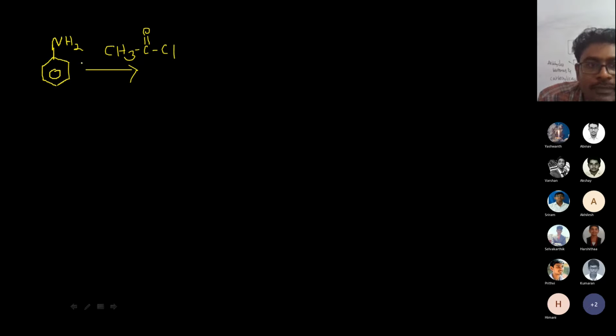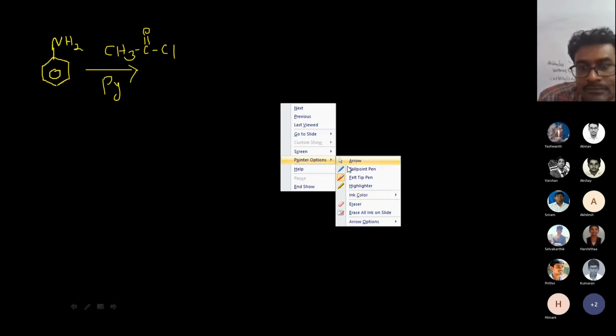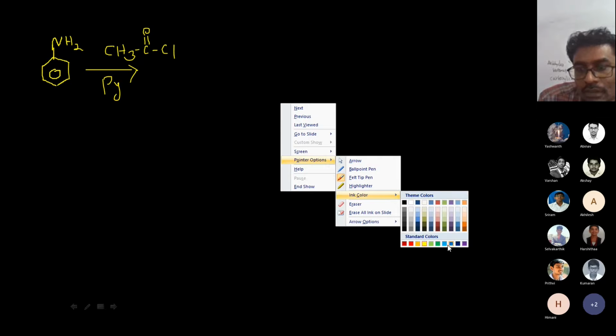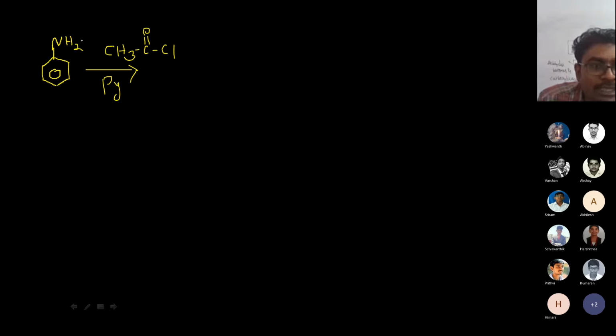I know this very well now. Here I use a base, pyridine. What happened here? Hydrogen is going from this side and chlorine is going from this side; both are leaving. So what can we see here?